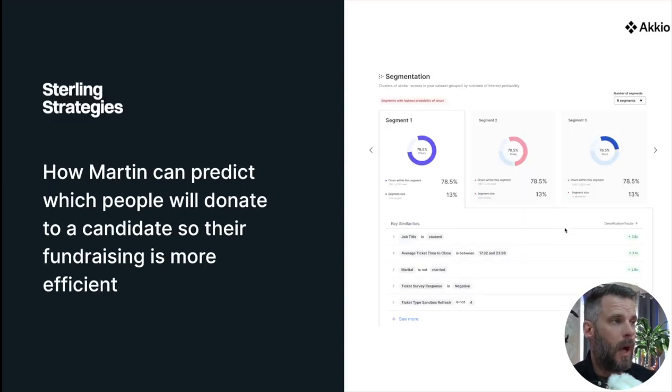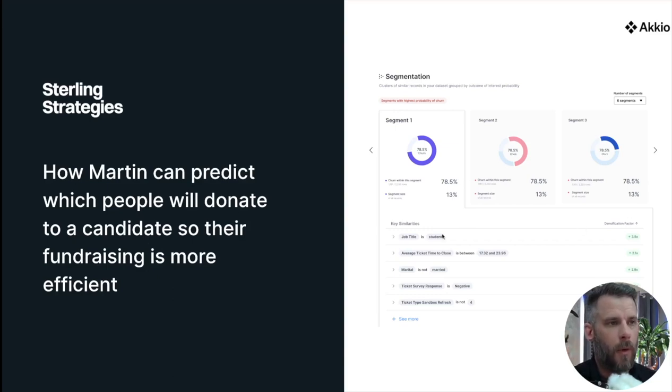Okay. So finally, how Martin can predict which people will donate to a candidate. So Martin runs a campaign funding firm where they call you up and say, hey, do you want to donate to this candidate, that candidate? And it's interesting to find out with Martin that these are all real use cases, that there's very, very few people actually donate to a candidate. It's a sliver of people.